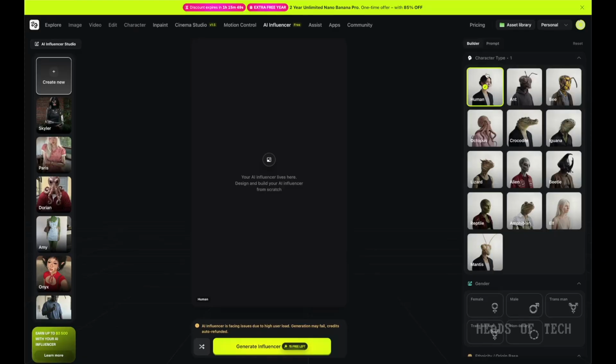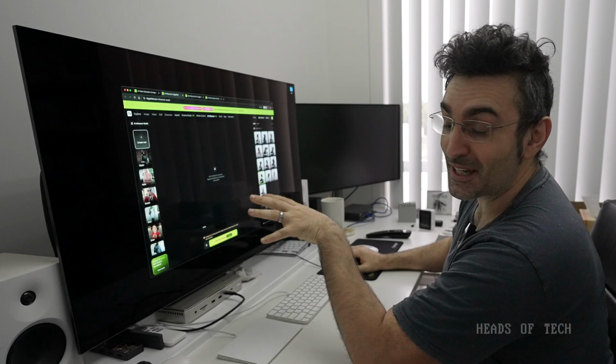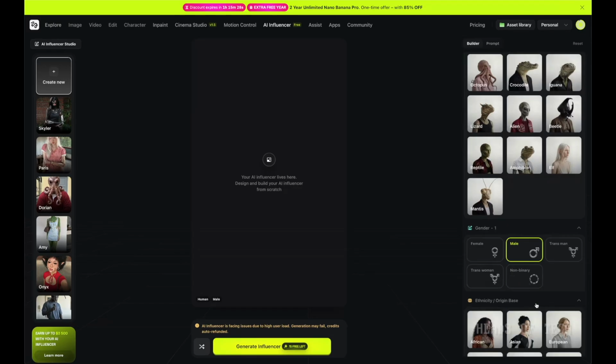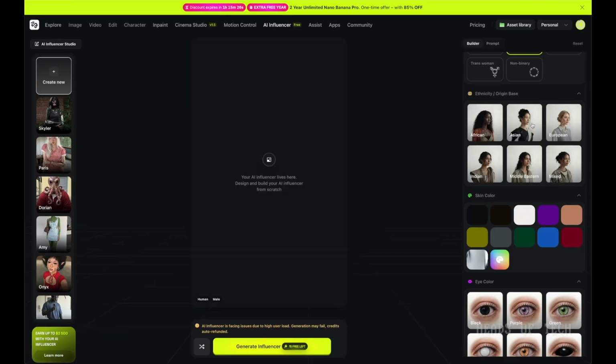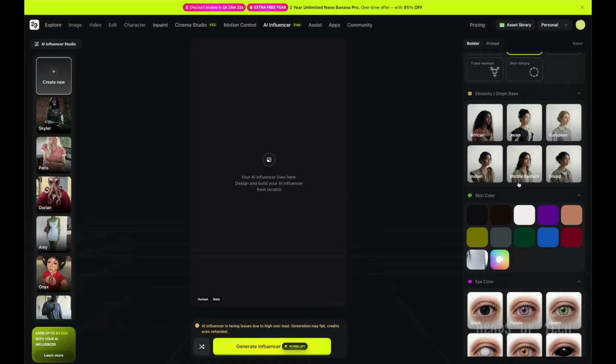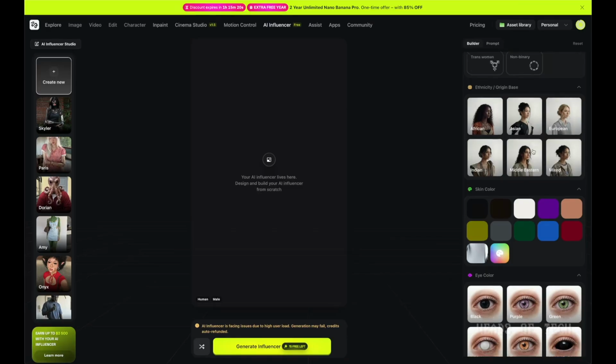So we got a human, ant, a bee, iguana, crocodile, octopus, an elf, a mantis. They got so many different character types you can start off with, and they've also created new ones. I'm going to go with a human and I'm going to go male. I'm going to stick to myself. Ethnicity, so you can choose whereabouts in the world you're from. They're really inclusive on the generations. So I'm going to go with mixed.